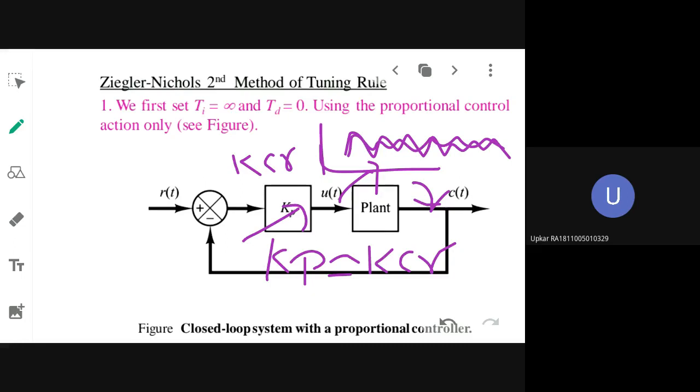Ti tends to infinity and TD equals zero. Then you will start varying Kp from 0, and when the output starts to oscillate sustainably, you stop, and at that point Kp will be equal to the critical value of the proportional gain, that is Kcr. Okay, at that time you will stop.